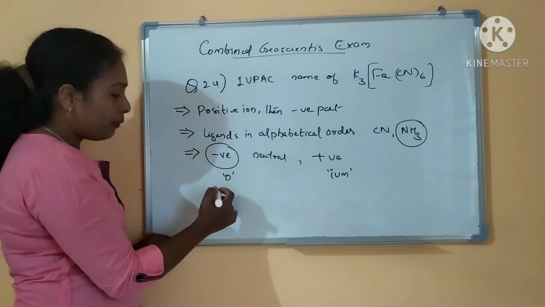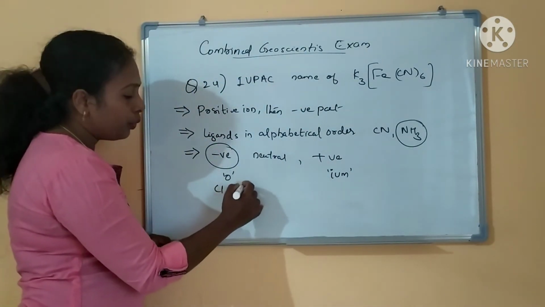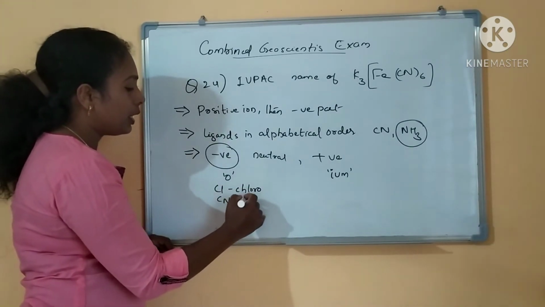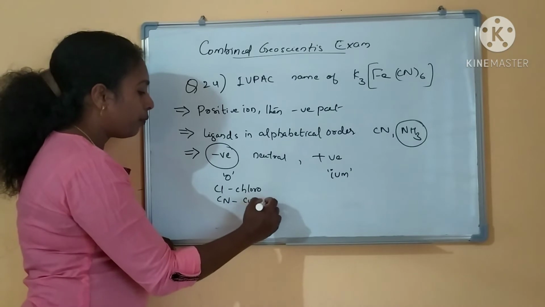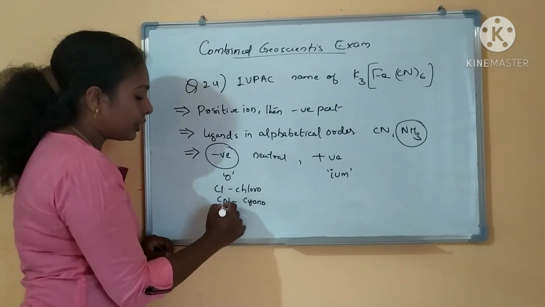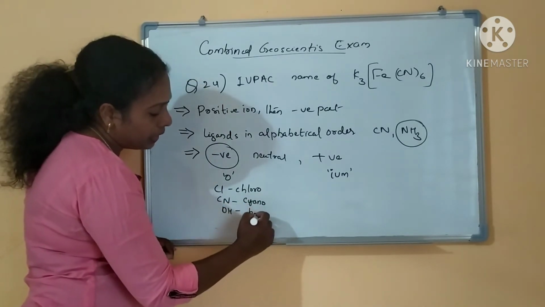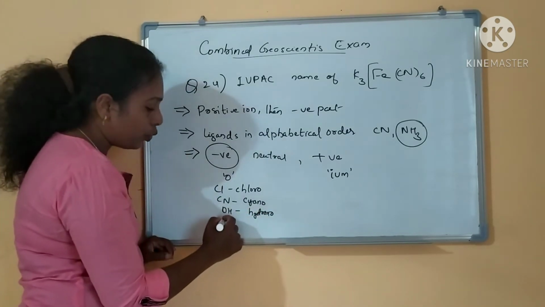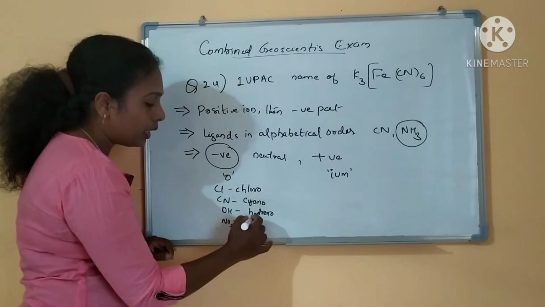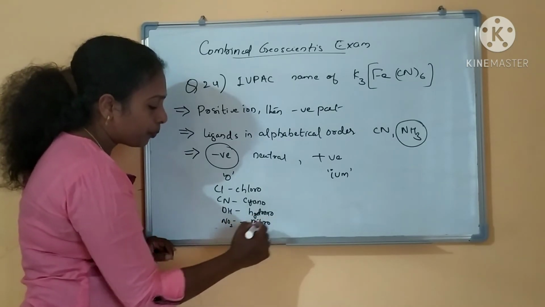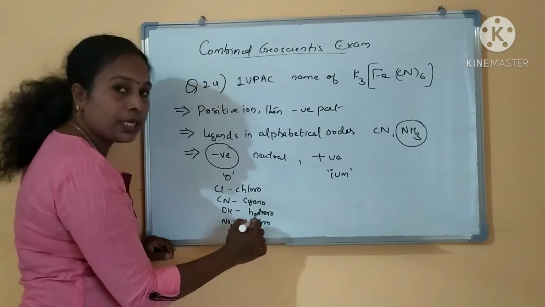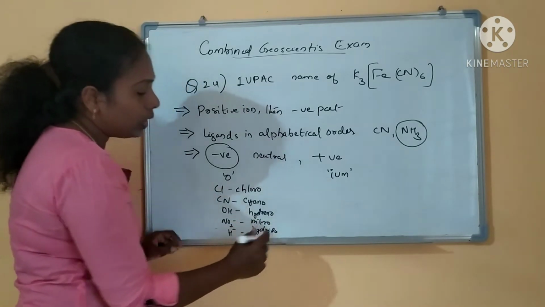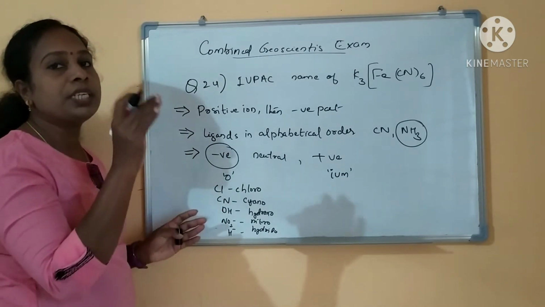So, if it is a chlorine ligand, you have to end as chloro. CN has to end as cyano. Then OH, you have to write hydroxo. Or else NO2 minus, what will you name? Nitro. And H minus, what will you name? Hydrido. This is what a negative ligand should end in, O.